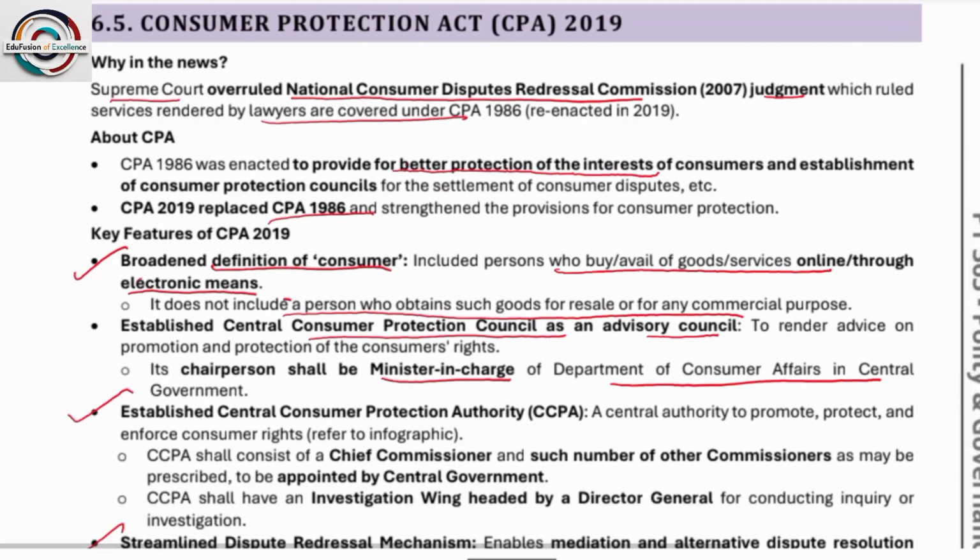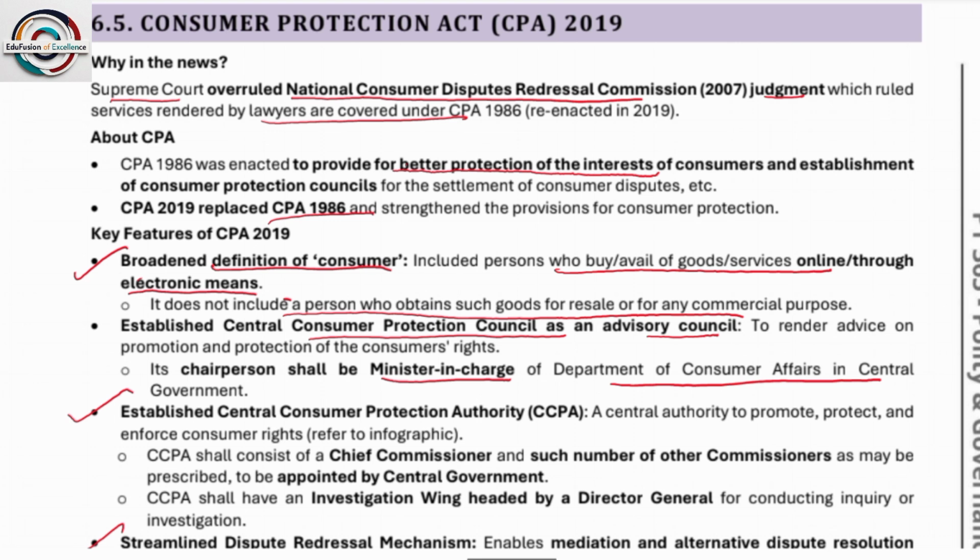Next is the Consumer Protection Act. The Supreme Court overruled the National Consumer Disputes Redressal Commission judgment, which ruled that services rendered by lawyers are covered under the CPA 1986. Key features are a broadened definition of consumer, which includes a person who buys or avails of goods and services online through electronic means. So they have given a definition.